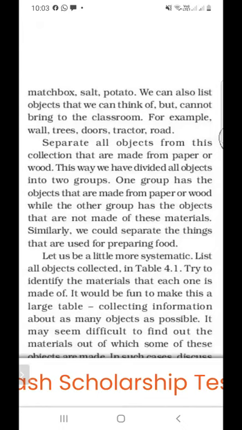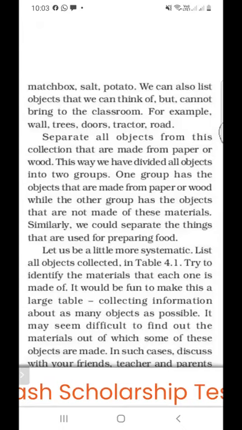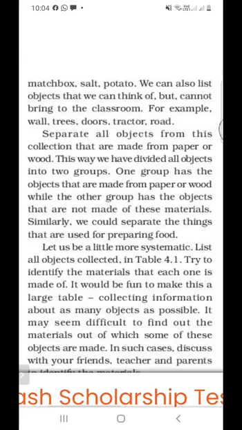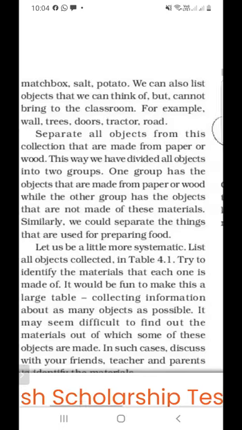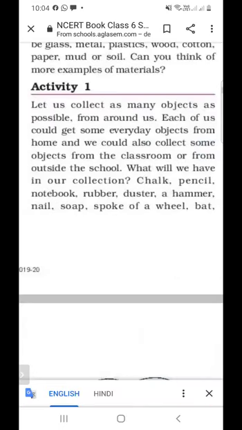So we are grouping these objects. We are separating these items into two groups. And what are the groups? The first group is the objects made from paper or wood, and the next group is the objects not made from paper or wood. So what is the collection?